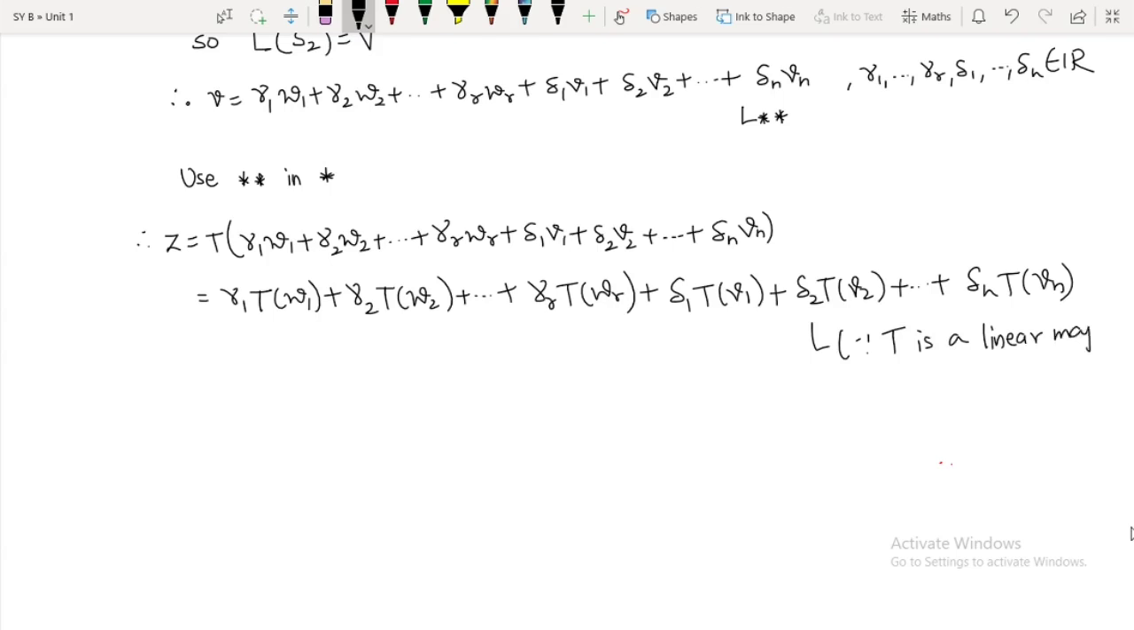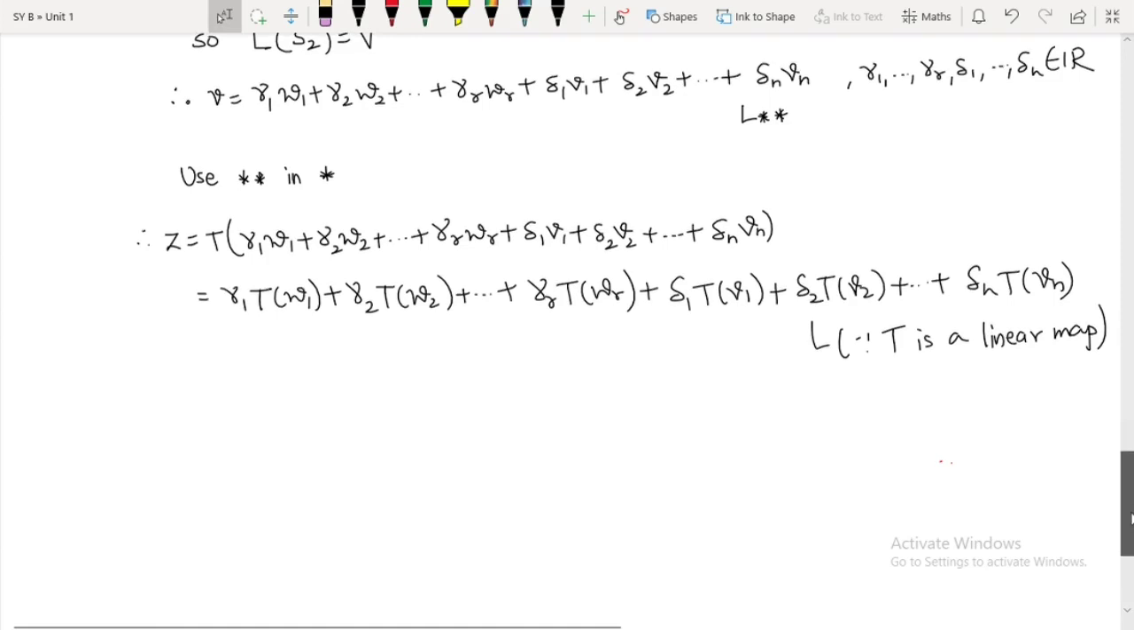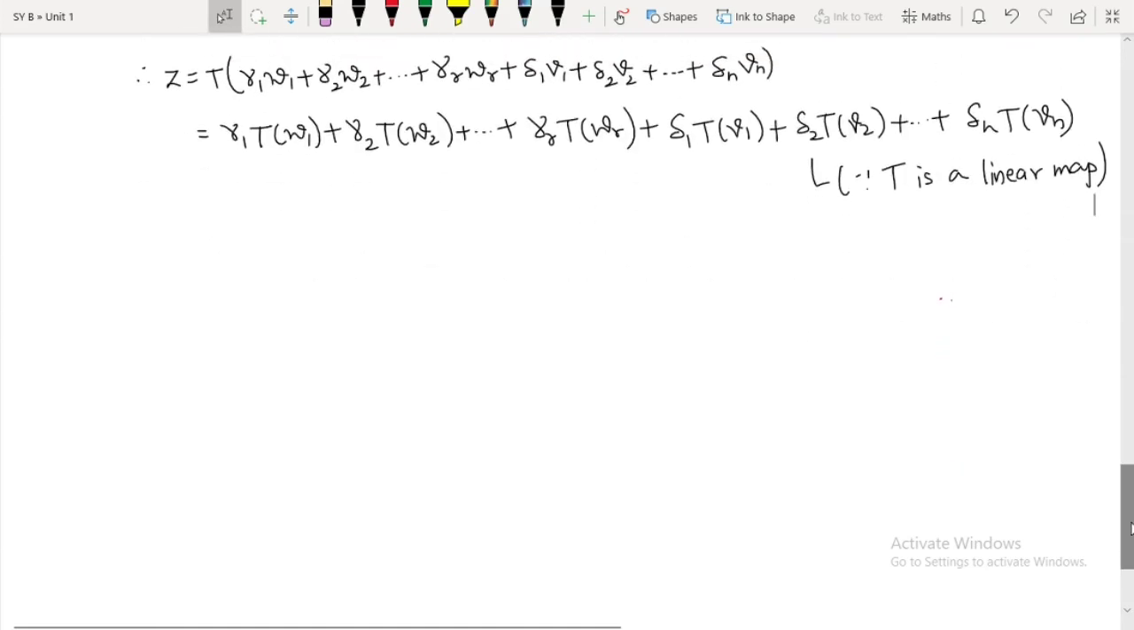I hope you are getting my handwriting. Okay, so since T is a linear map. Now next, just note one thing.